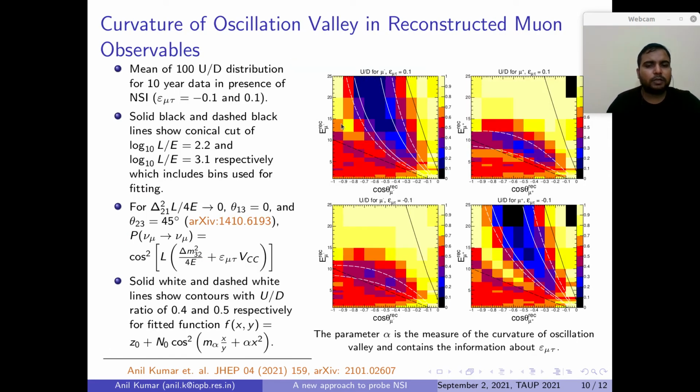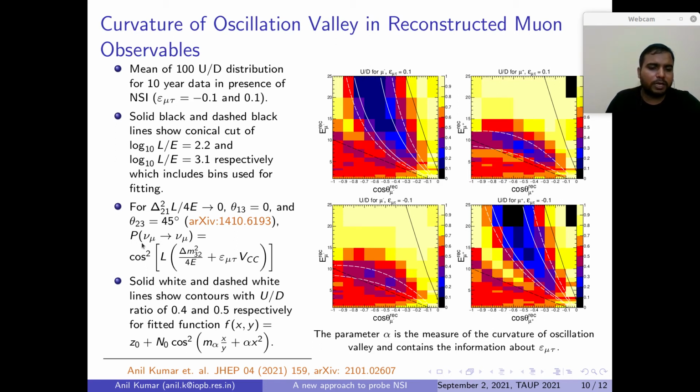So next we show the U by D ratio as a function of energy and cos theta of reconstructed muons. In the left panels we show plots for mu minus, in the right for mu plus. In the top we take epsilon mu tau as 0.1, and in the bottom we take epsilon mu tau as minus 0.1. So now our task is to fit this oscillation valley and get an idea of this curvature. Quantitatively we need to measure this curvature.